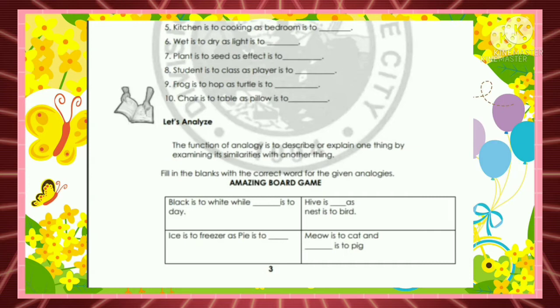Ice is to freezer as pie is to blank. Meow is to cat and blank is to pig. I'm sure you have understood our lesson about analogies, simile, and metaphor.